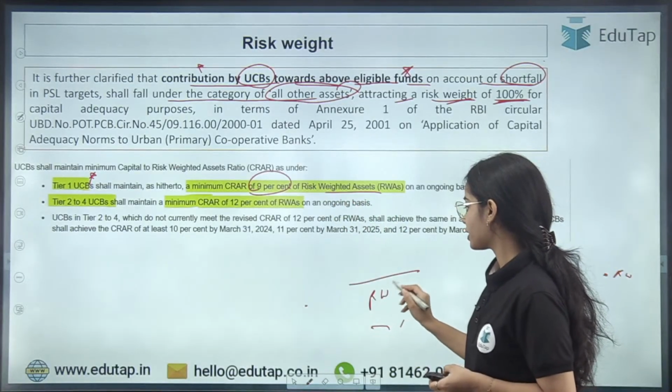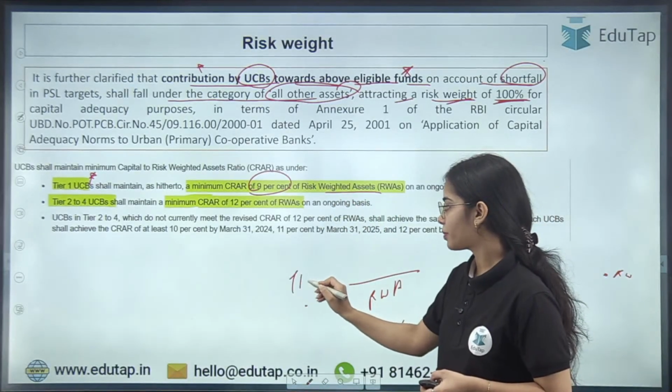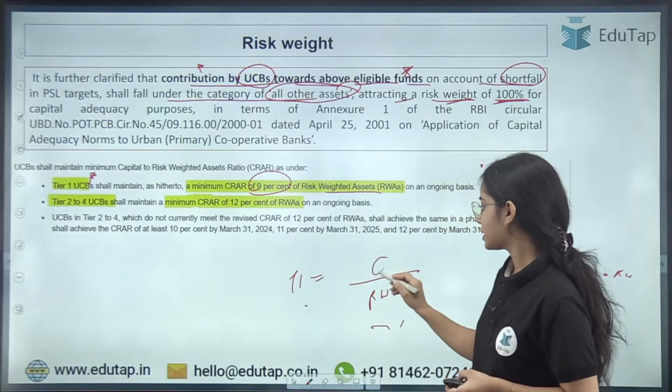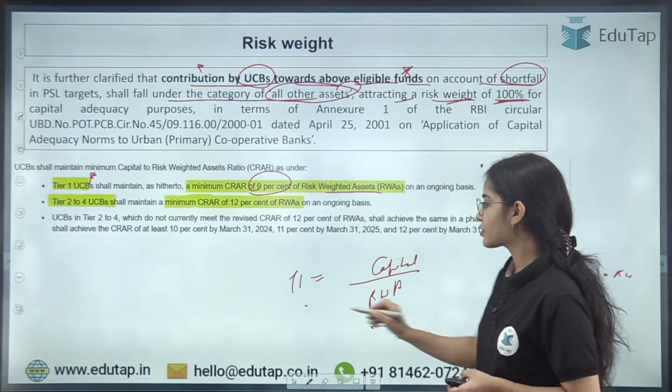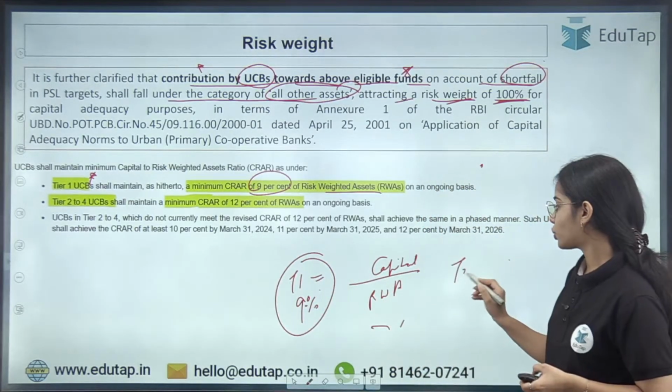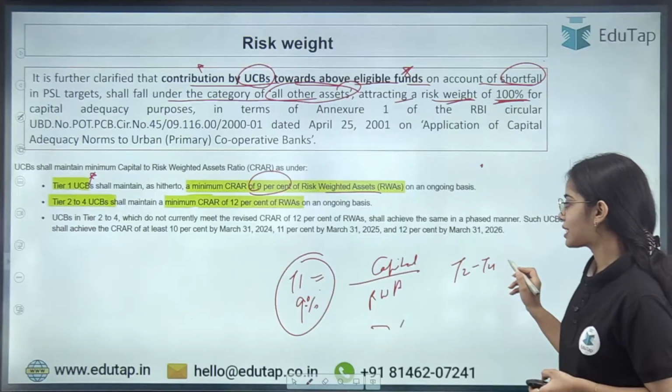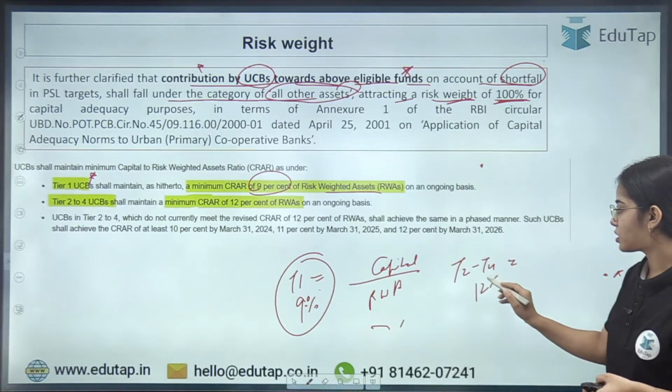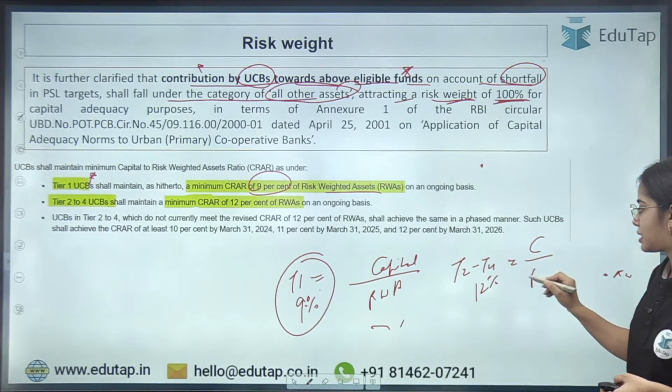While the tier 2 to tier 4 urban cooperative banks have to keep like 12% of the capital against the risk weighted asset.